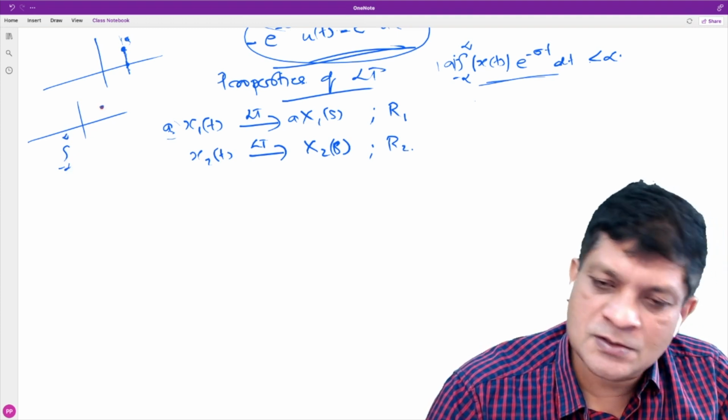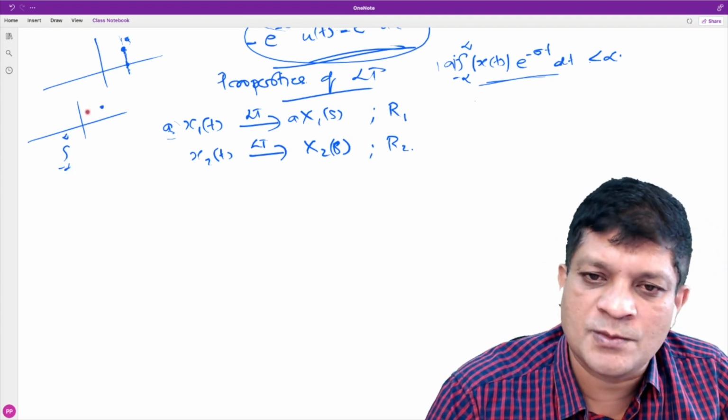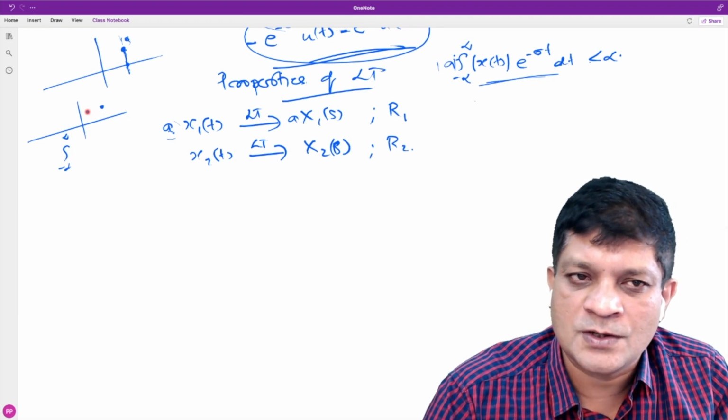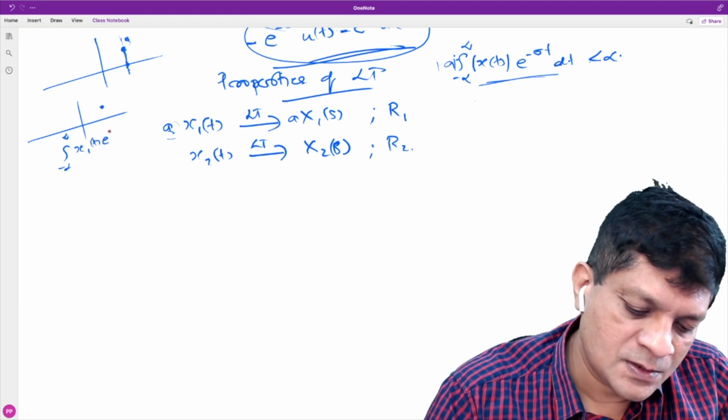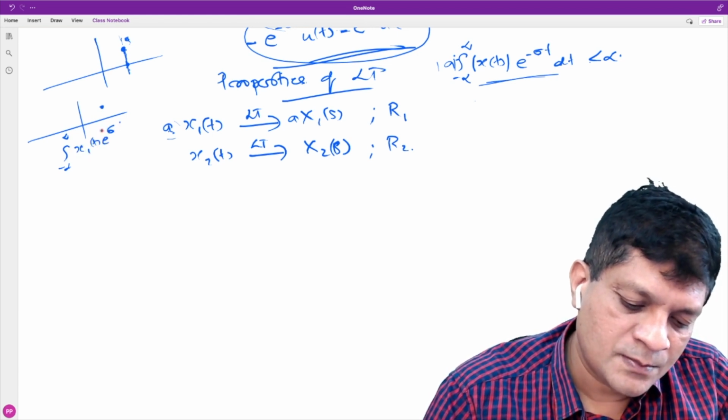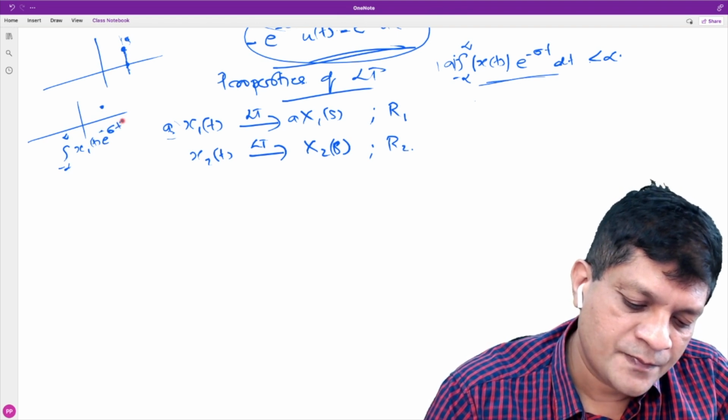The Laplace transform at this point is the Fourier transform of what? Of x1(t) into e to the power minus sigma t, into e to the power minus j omega t, isn't it?